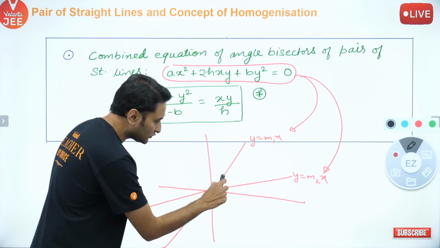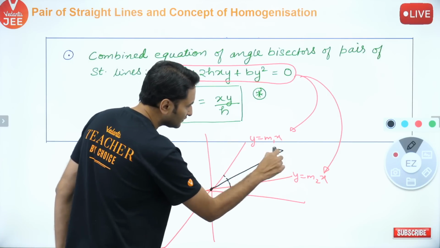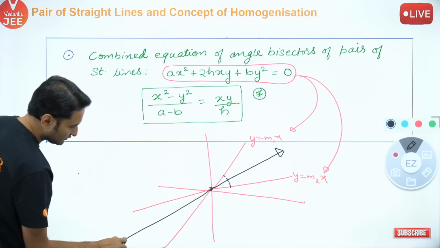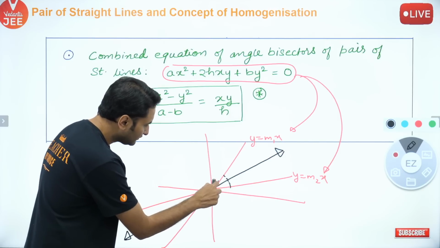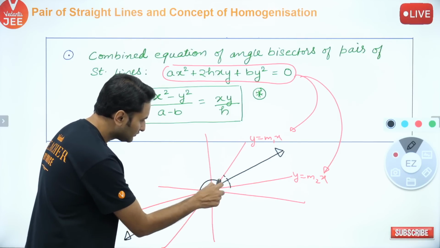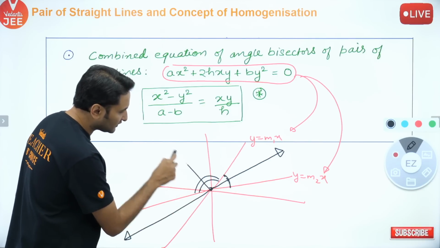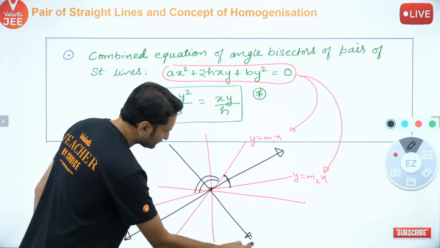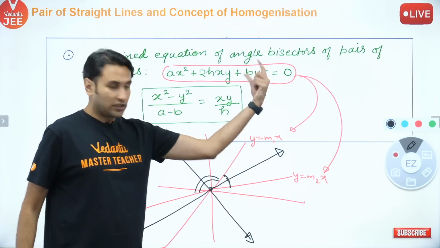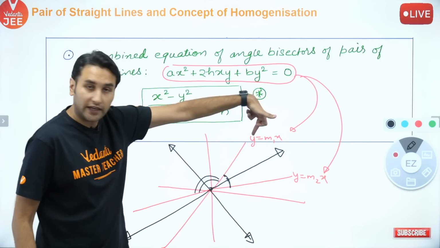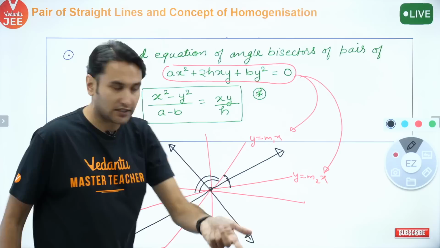This is one angle, this is another angle. What will be the angle bisector of this? This is the angle bisector. What is the other angle? This is the other angle. This was angle 1, this was angle 2. What will be its angle bisector? This is the angle bisector. Now this equation represented your pair of straight lines, and if I make their angle bisectors, those are the black lines, but black lines are also lines passing through the origin.